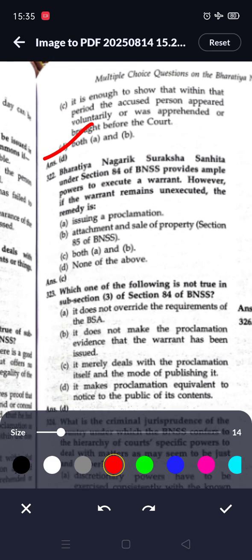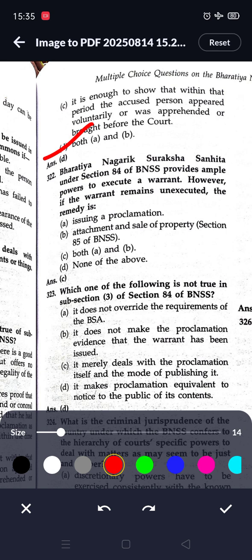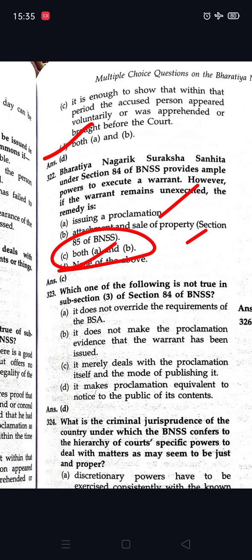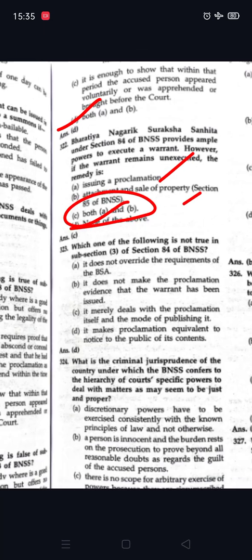The BNSS under section 84 provides ample powers to execute a warrant. However, if a warrant remains unexecuted, the remedy is issuing the proclamation, attachment and sale of the property. So option C is correct, both B and A.